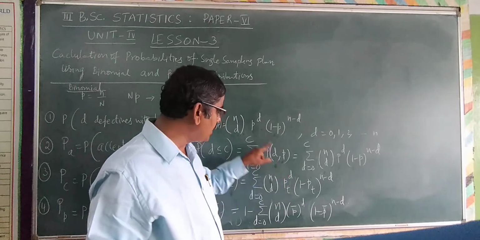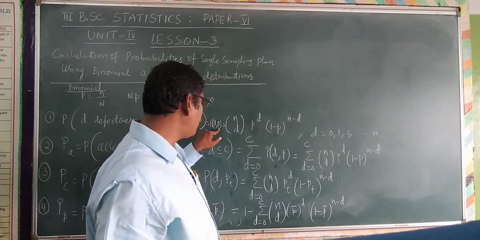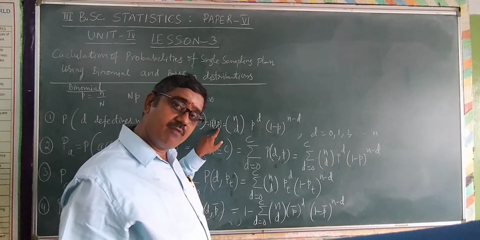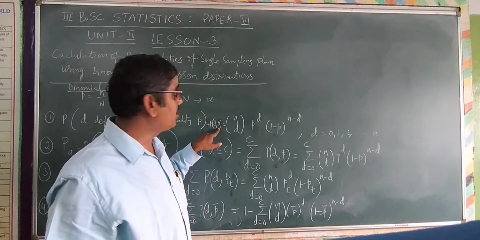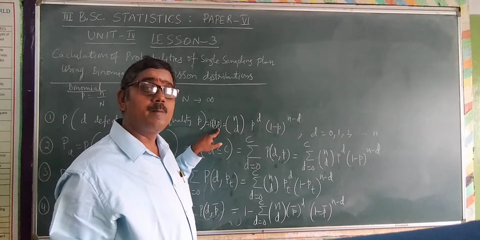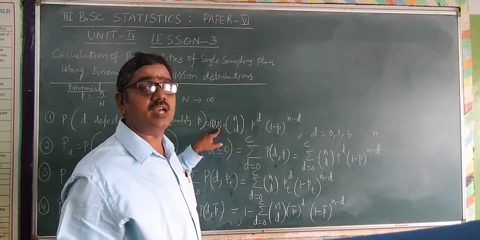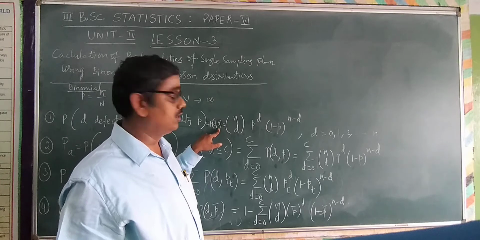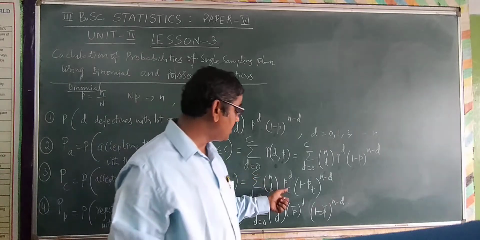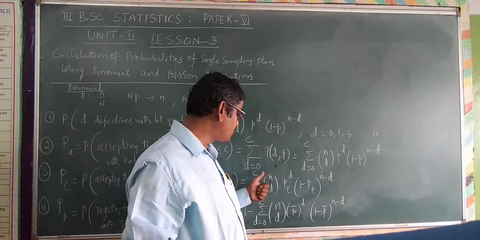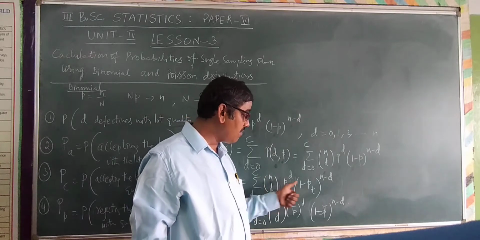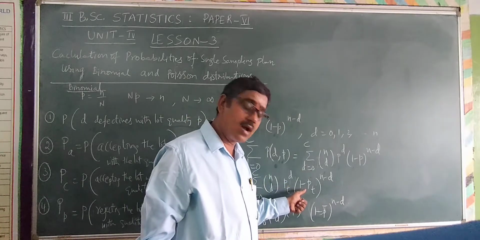So you have to replace probability of D comma P. In the place of P, fraction defective, lot quality, we have to replace with PT, the maximum proportion of defective items which can be tolerated by the consumer. So if you replace it, summation D is equal to 0 to C, NCD PT power D, 1 minus PT whole power N minus D.